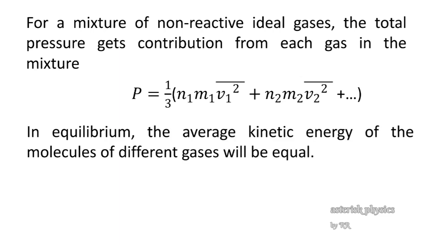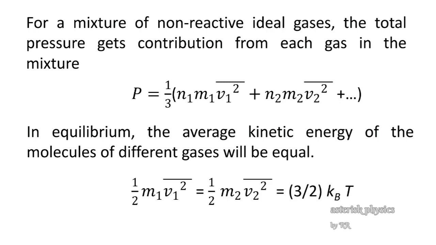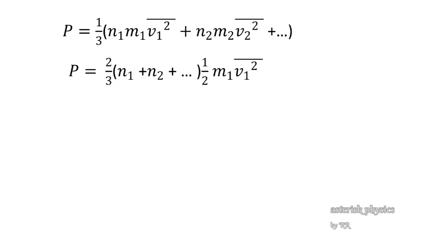In equilibrium, the average kinetic energy of the molecules of different gases will be equal. That we have already proved. The average kinetic energy depends only on the temperature. It does not depend on which ideal gas is taken. So, in equilibrium, the average kinetic energy of the molecules of different gases will be equal. That is, half m1 v1 square average is equal to half m2 v2 square average, which is equal to 3 by 2 kBT. So substituting this condition in the above equation, we have P is equal to 2 by 3 into